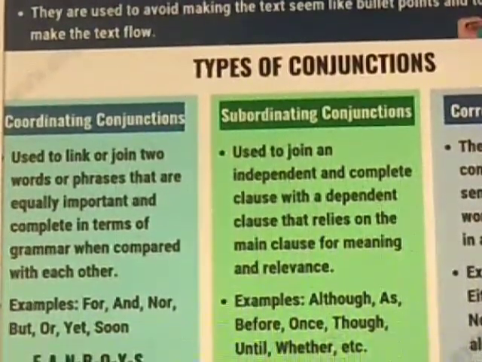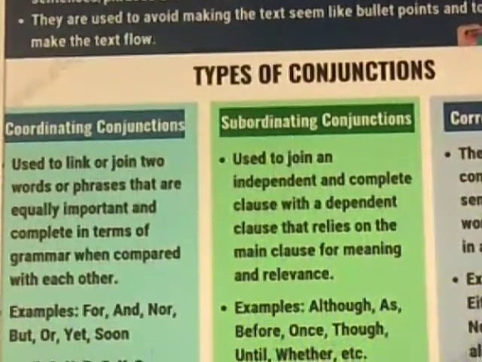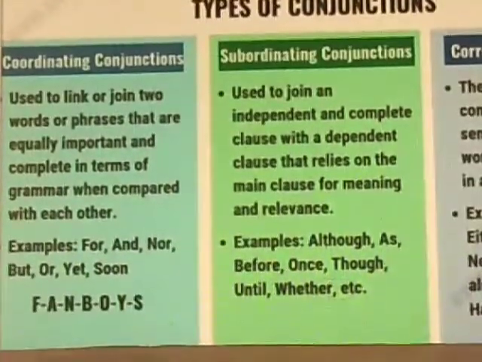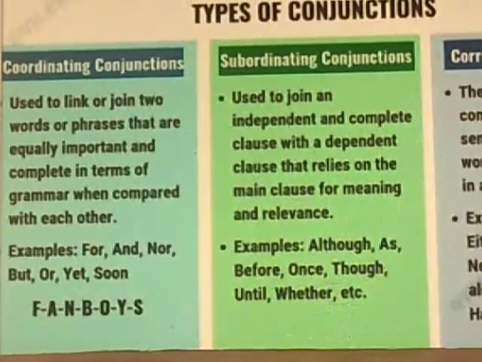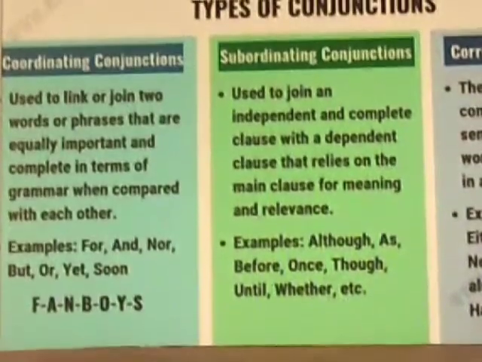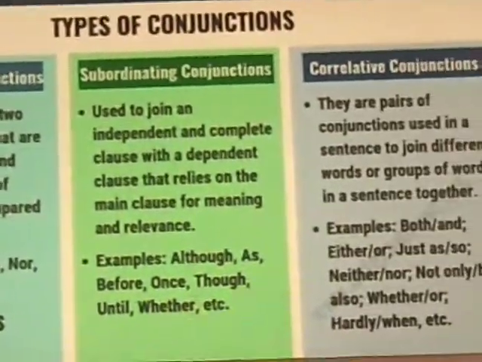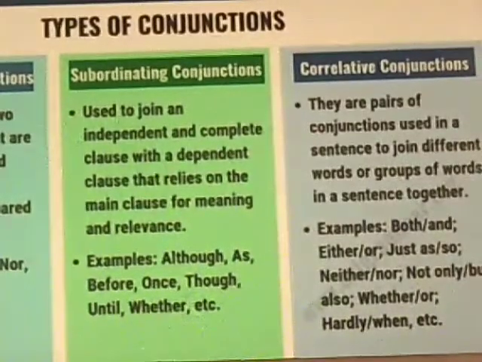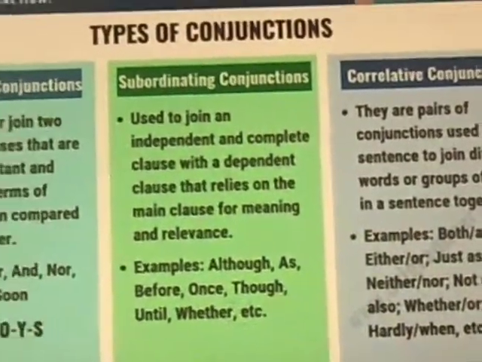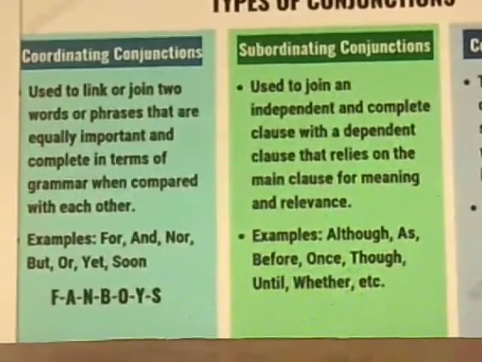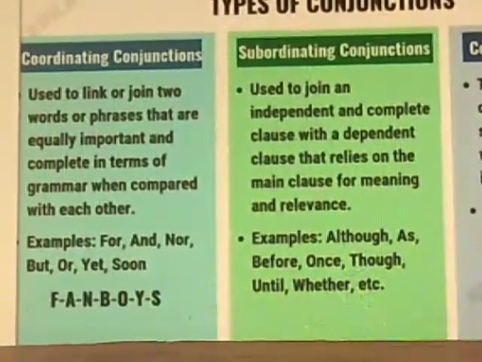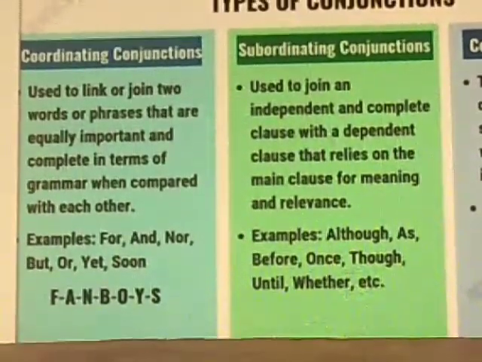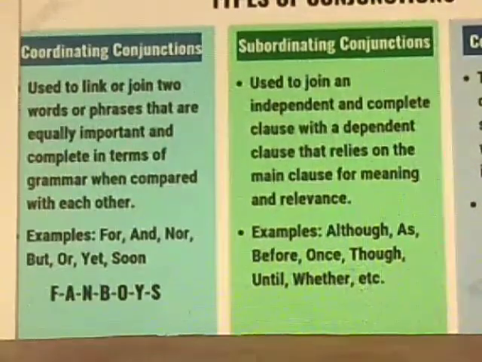Here we have three types of conjunctions. They are coordinating, subordinating and correlative conjunctions. Now what do you understand by coordinating? Yes, coordinating conjunctions are the words used to join two statements which are of equal importance.